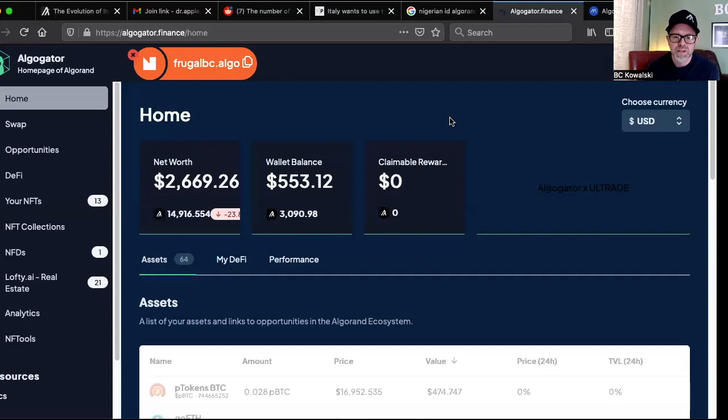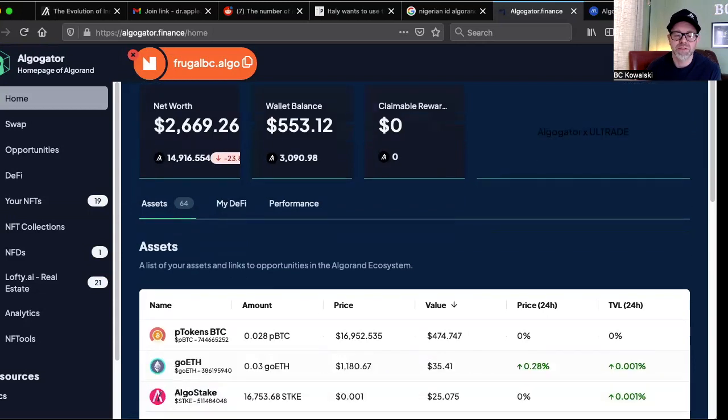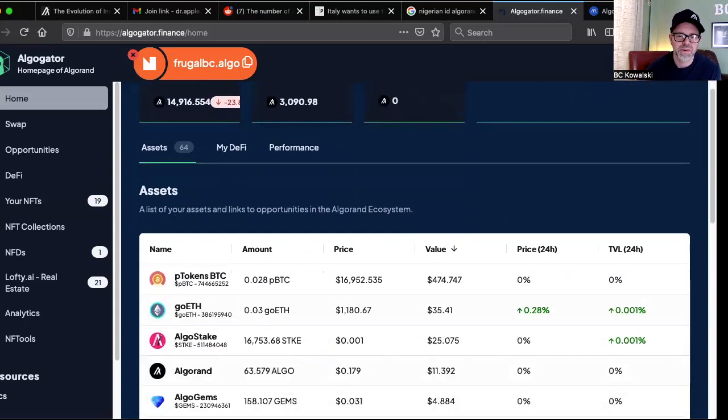This is called Algogater. I came across this about a month ago, and I'm really impressed with how this works. As you can see, this is my net worth in Algorand, so not very high. This is a very small percentage. I'm going to share what I've got here because this is a very tiny part of my overall portfolio. Obviously, this isn't financial advice at all. But basically it breaks down all your assets.